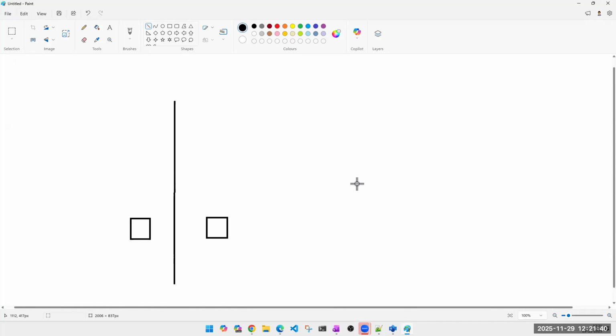What was the question? These are two different subnets. Subnet 1, this is a VM, this is subnet 2. Let's call it the public subnet. This is the private subnet.